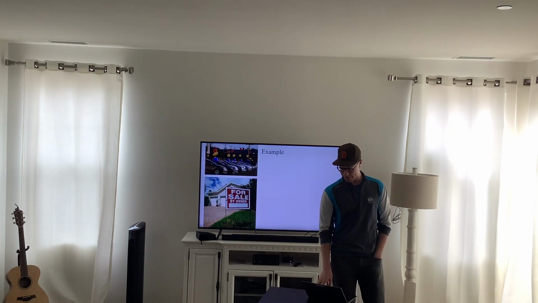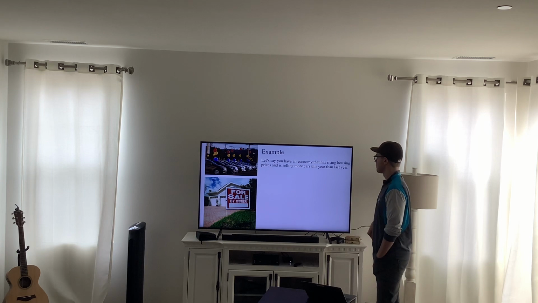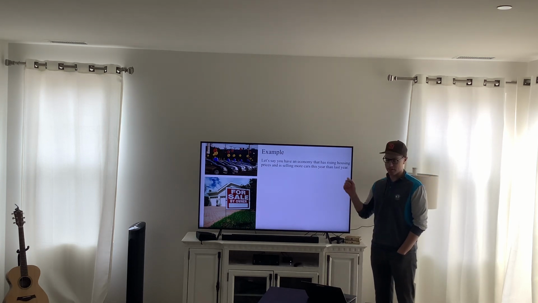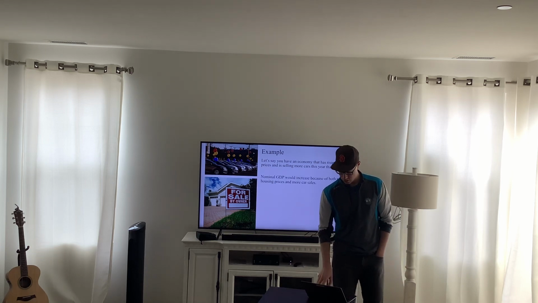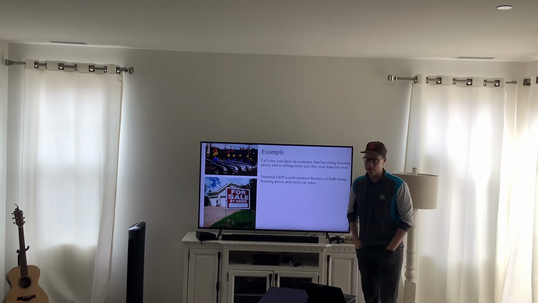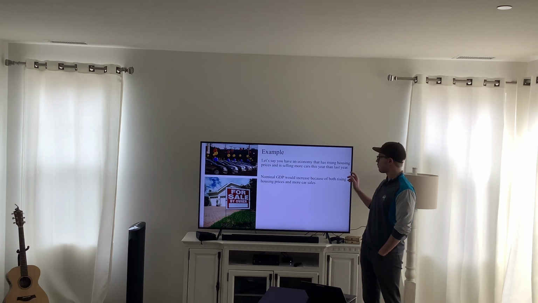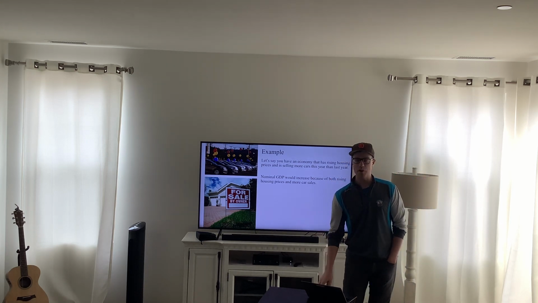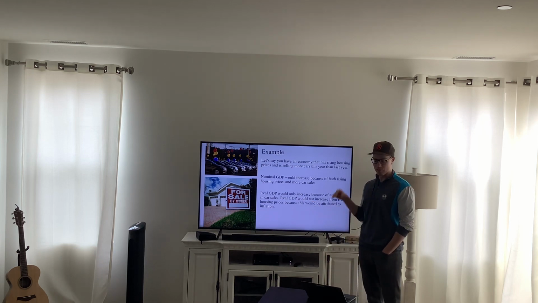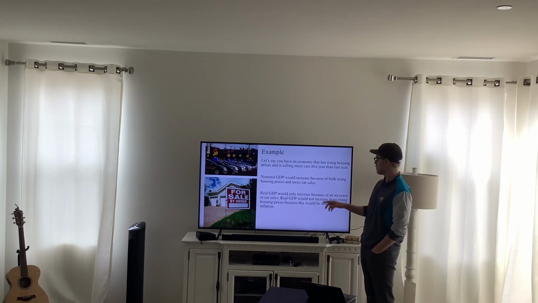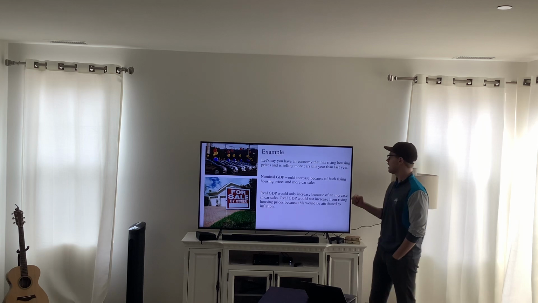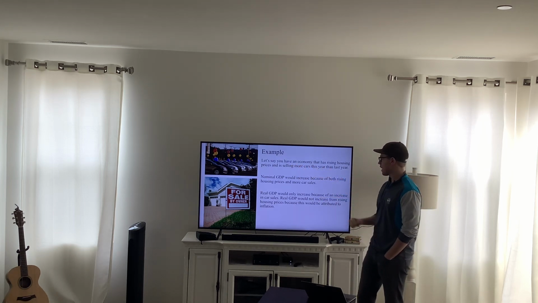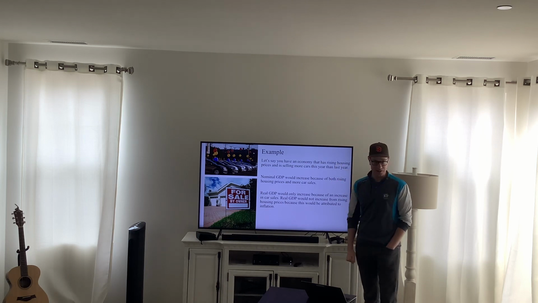Now let's take a look at this example. Let's say you have an economy that has rising housing prices and is selling more cars this year than last year. Nominal GDP would increase because of both the rising housing prices and more car sales. But we're going to talk about real GDP. Real GDP is the better one. Real GDP only is going to show an increase in car sales because we're selling more cars. We're actually not going to count rising housing prices.